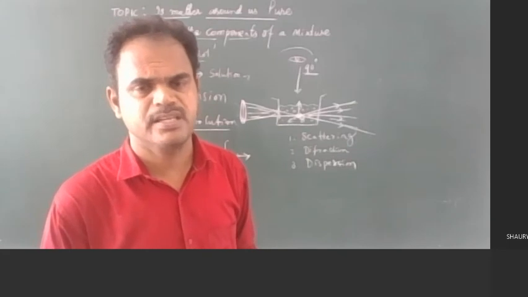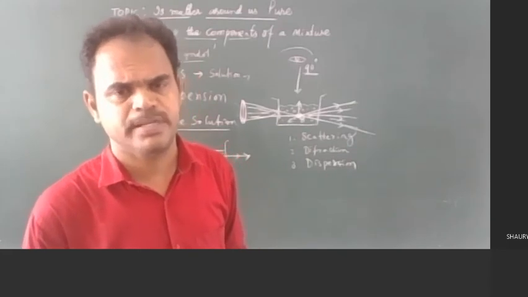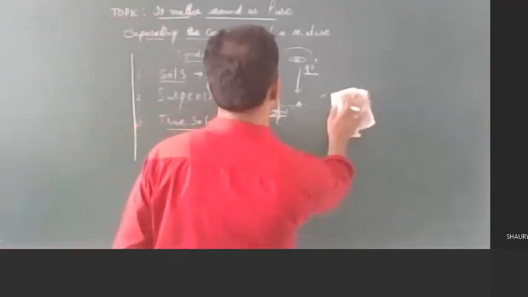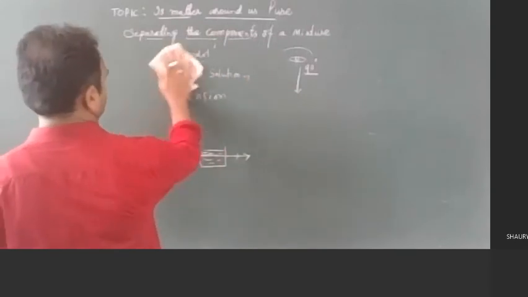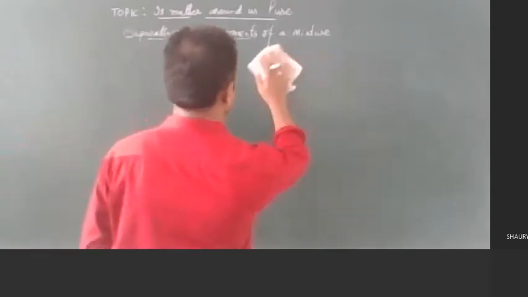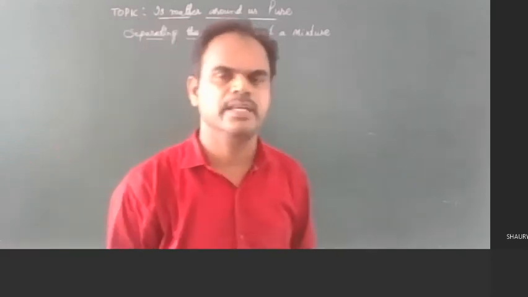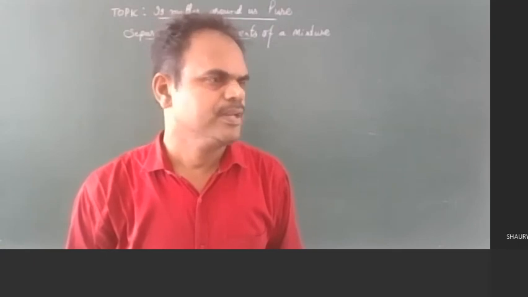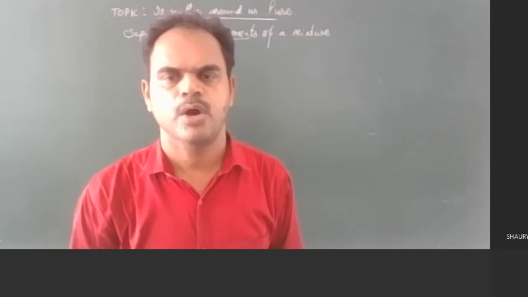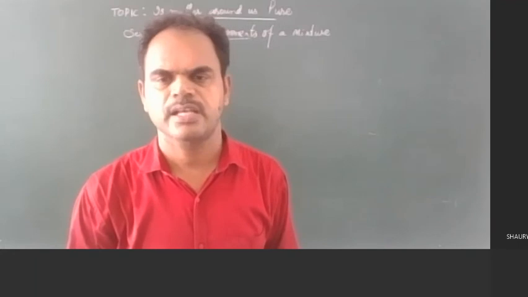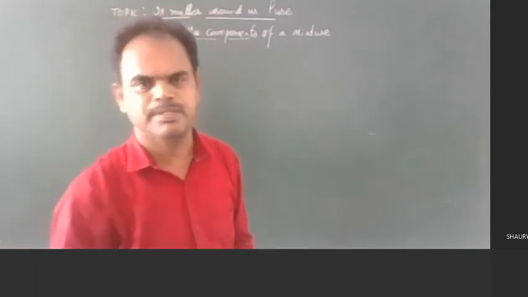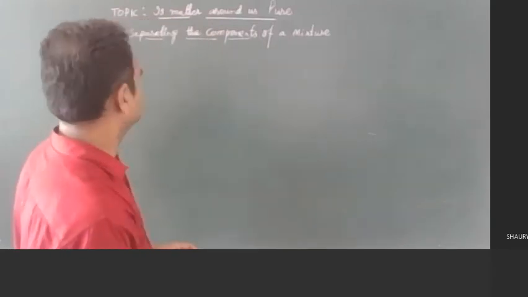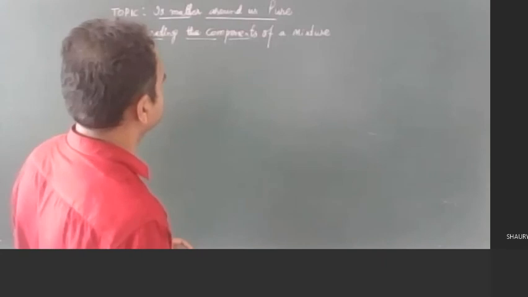Note this point. In a suspension, particles are insoluble and suspended. After some time, they will settle down at the bottom of the container. Is it fine? Now, colloidal solutions seem to be homogeneous, but internally they are heterogeneous. Another phenomenon of the colloidal solution is Brownian motion, the zigzag movement of the particles in the dispersion medium. Now we are going to discuss separating the components of a mixture.